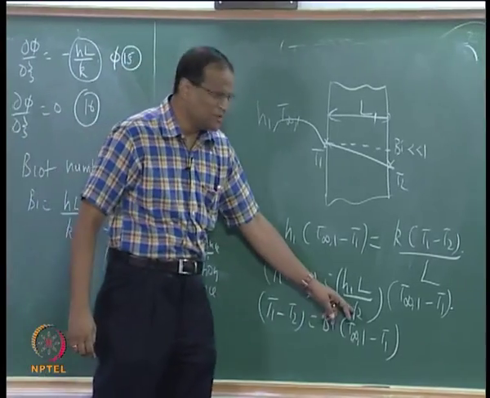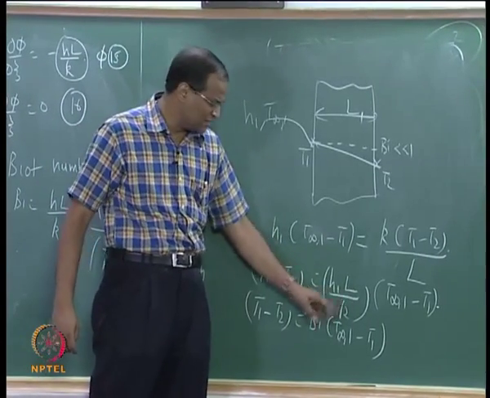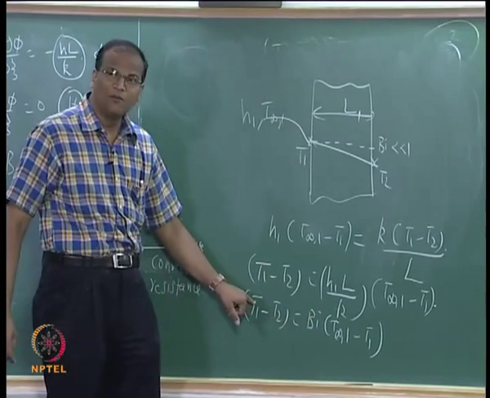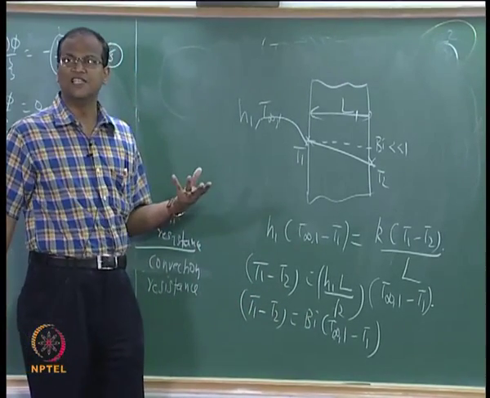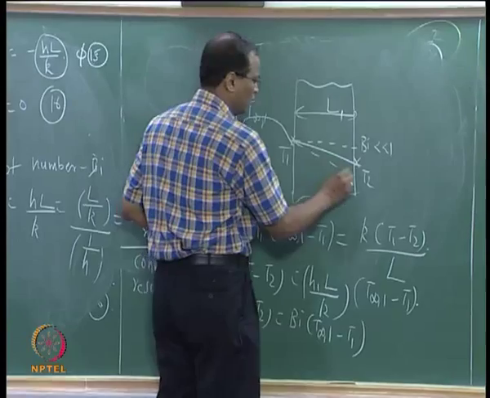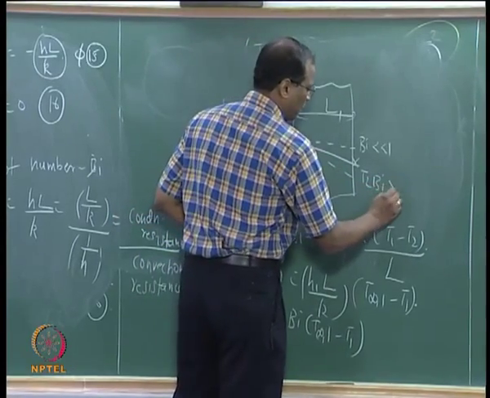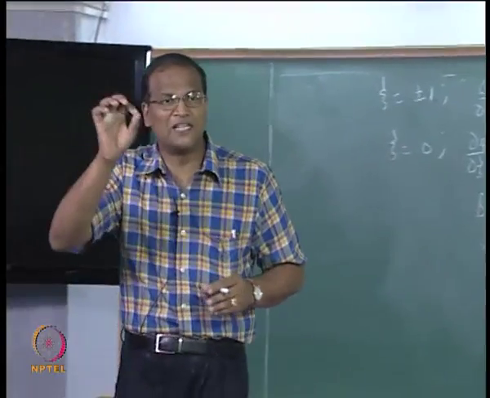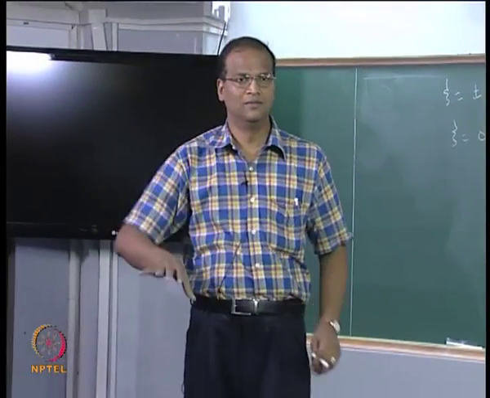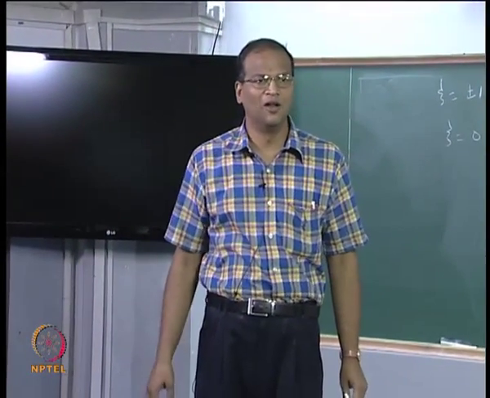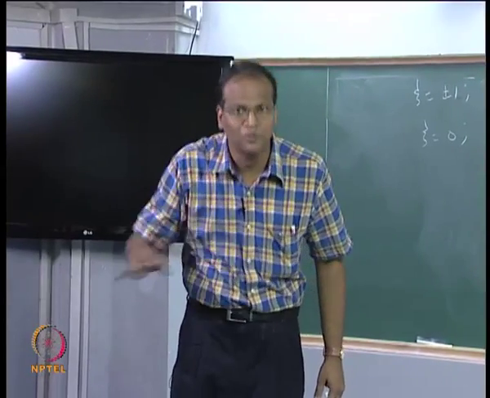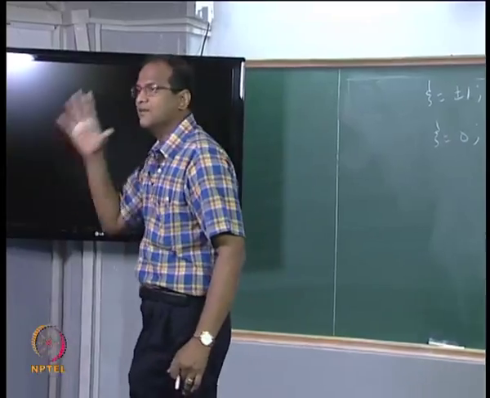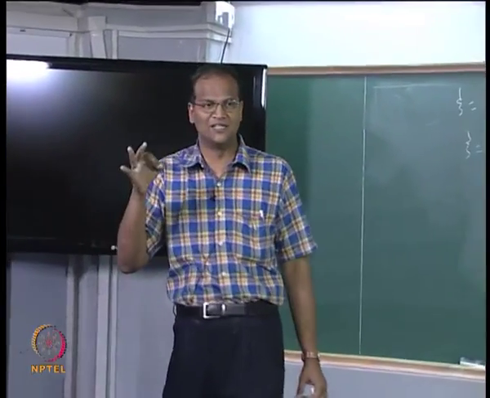If the thermal conductivity is very poor, to accomplish the same heat transfer rate, the Biot number is very high, therefore T1 minus T2 will be substantial. So the Biot number lets us decide whether there are temperature gradients within the solid. If the Biot number is very small, we are at liberty to assume that the whole solid is at one temperature, which is called the lumped formulation or lumped capacitance method.